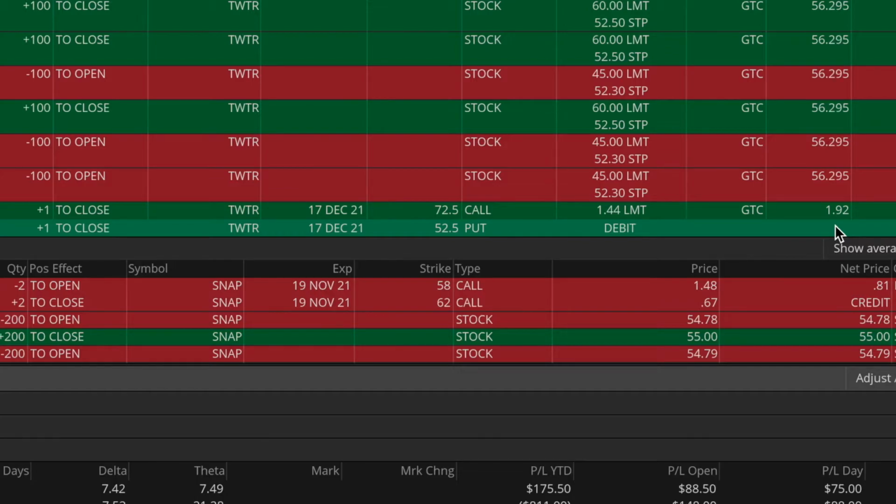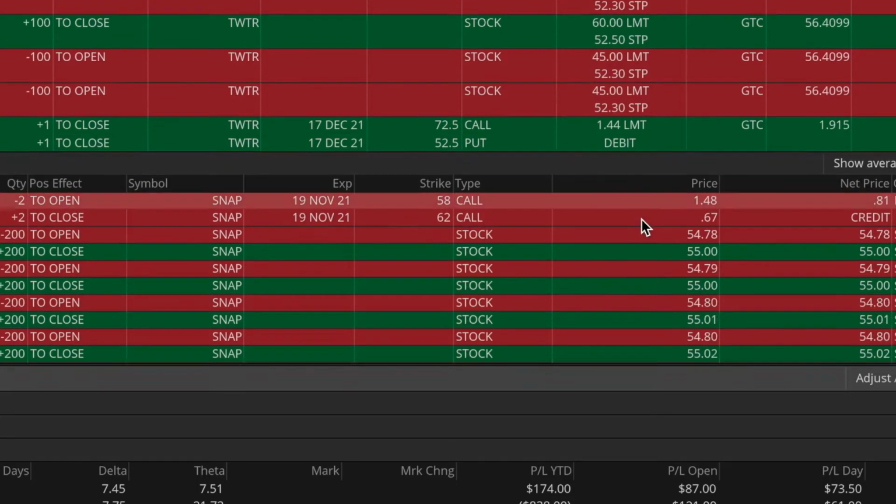And you never know, perhaps by the end of today, if Twitter can bounce back up a little bit and if the IV can contract further, I might actually be able to hit this profit target by today. And if not, then assuming Twitter does not go crazy in the next few days, then maybe this week I can reach this profit target. So there we go. I'm very pleased with the earnings trades on Twitter and AMD. Plenty more earnings trades to come as well.